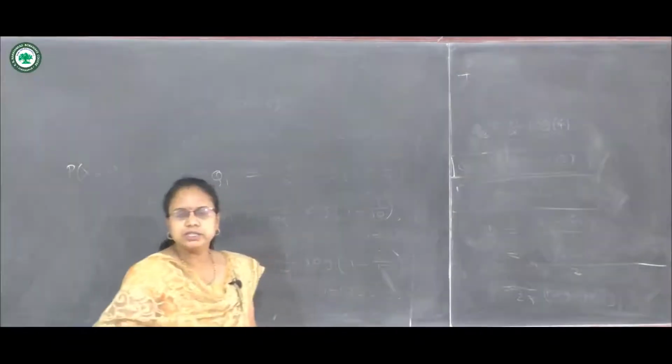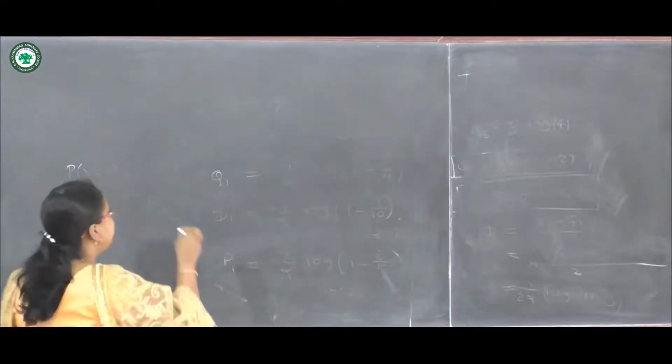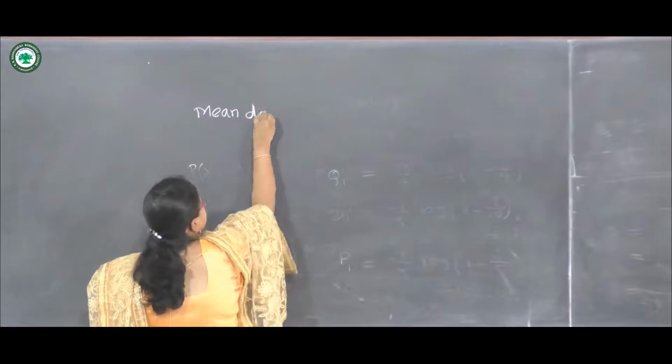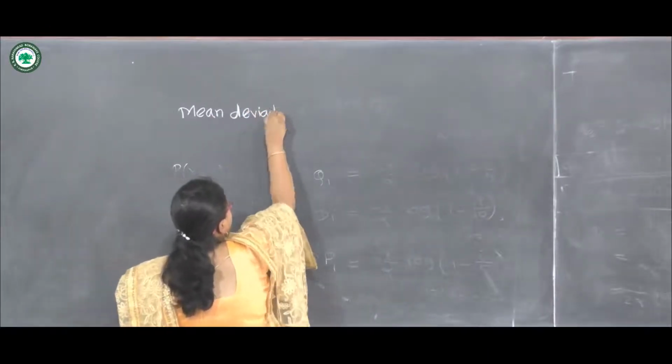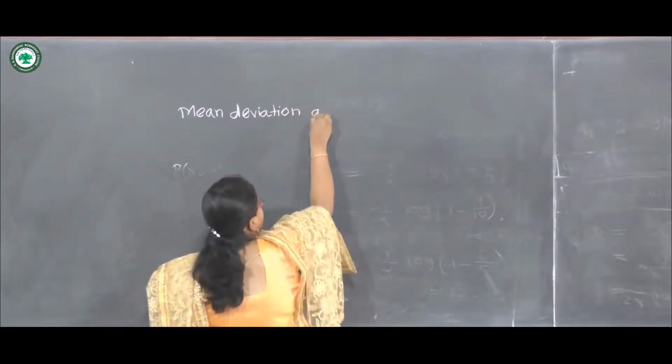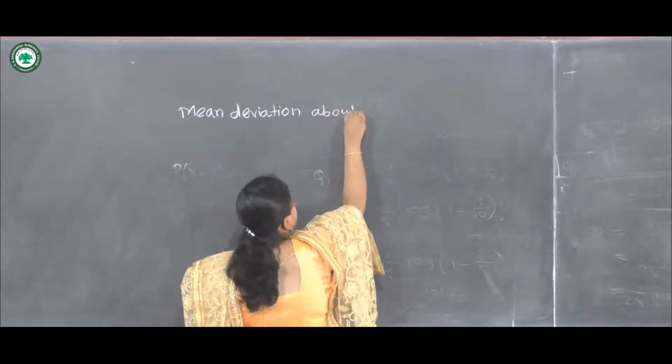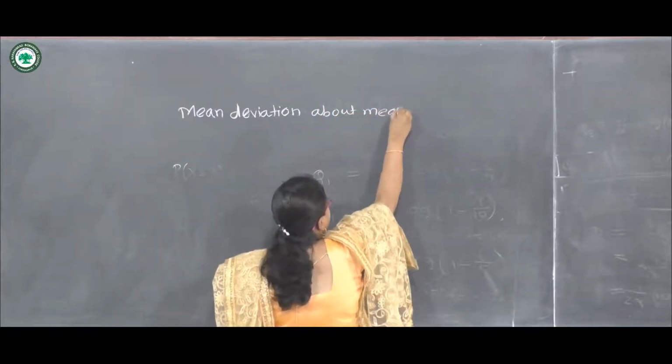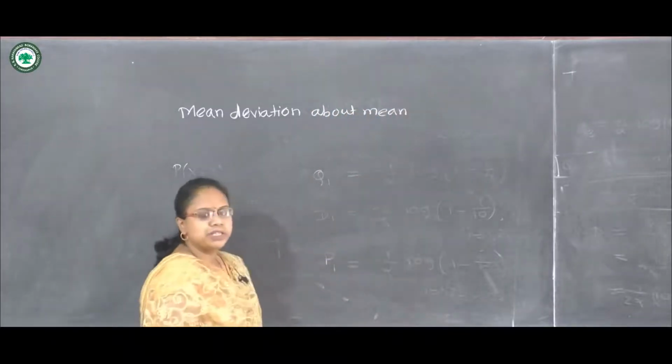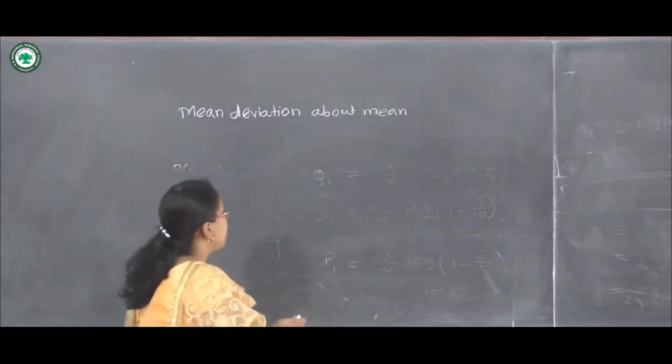Now we will see the next point, which is mean deviation about mean of exponential distribution with parameter alpha.